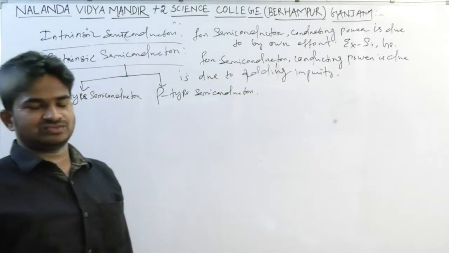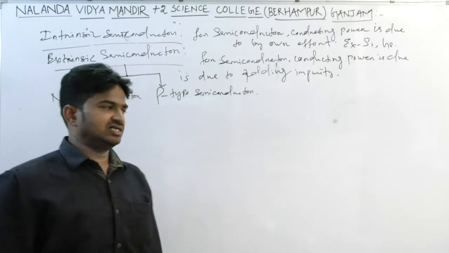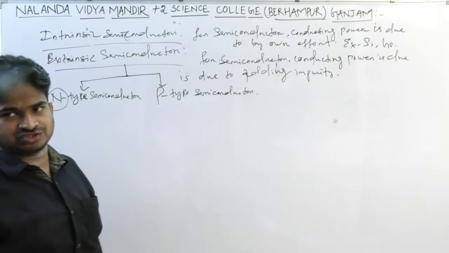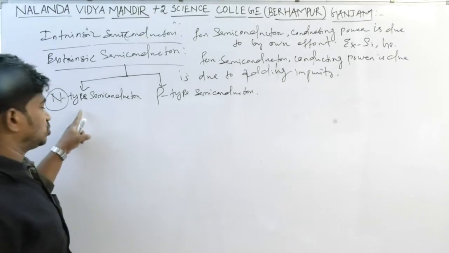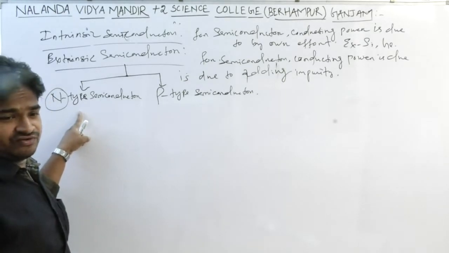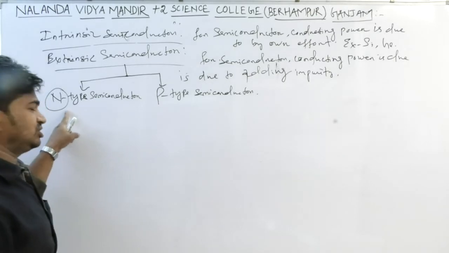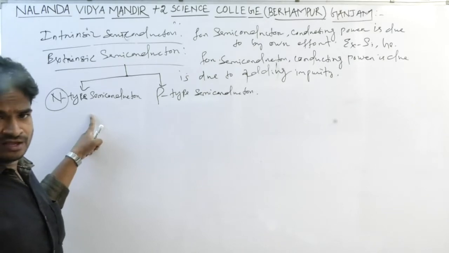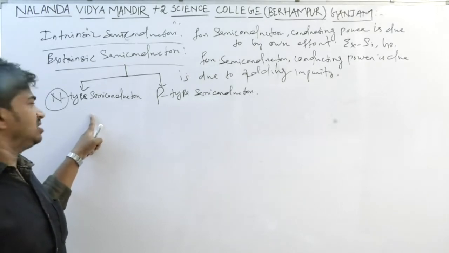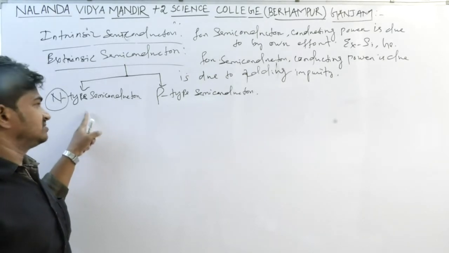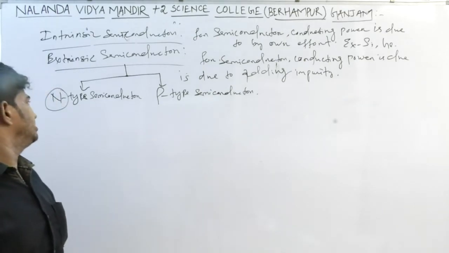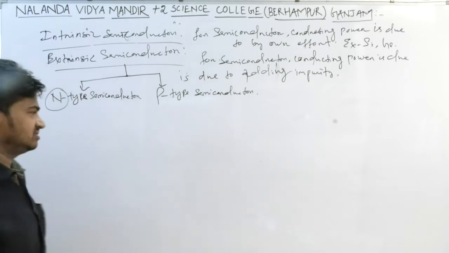So what is an N type semiconductor? Here N means extra electron or free electrons. When group 14 elements are doped with, or adding impurities of, group 15 elements, then the conductivity increases or enhances, that is known as N type semiconductor.